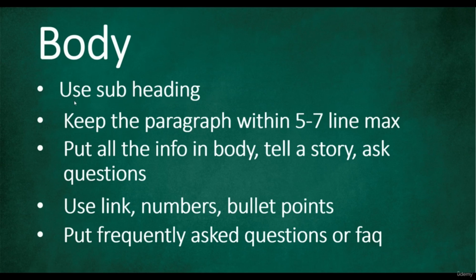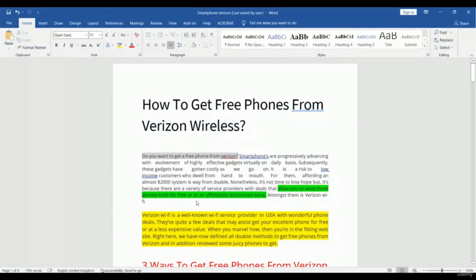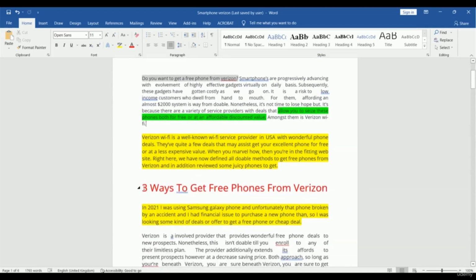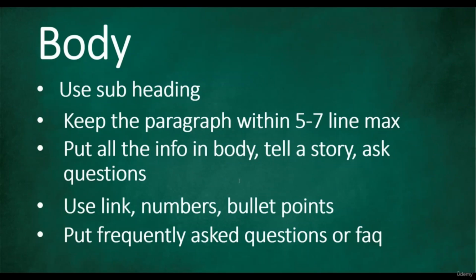So let's take a look at our example. This is the article for our example, and what we found first in the body lesson is the use of a subheading. You can take a look over here. It's mentioned, 3 ways to get free phones from Verizon, and this is a subheading. That's what we are looking for. Okay, the next thing is keep the paragraph within 5 to 7 lines maximum.